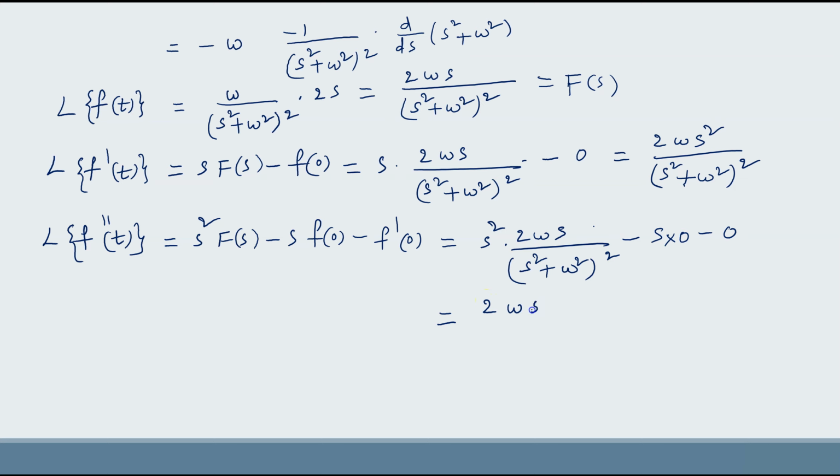So we get 2 omega s cube upon s square plus omega square whole square. So this is the Laplace transform of 2 omega cos omega t minus omega square t sin omega t. So this is 2 omega s cube by s square plus omega square whole square. So these are the solutions of this question.